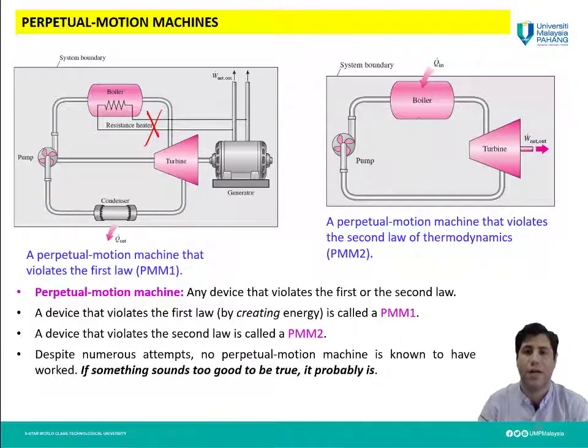So in other words, we don't have any Q dot L or Q dot out, as we discussed earlier for a power plant, which is against the second law of thermodynamics. If you remember, I have already discussed that. Without Q dot L, we cannot have a cyclic device, for the reasons I mentioned in the previous slide. So these perpetual motion machines are against the first law or second law of thermodynamics, and according to that, we call them PMM1 and PMM2.